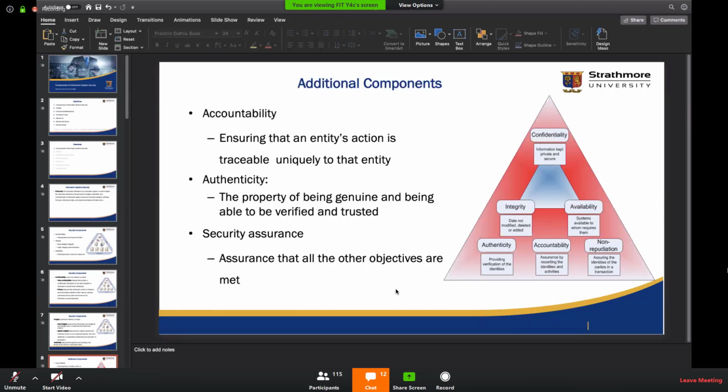So it's how safe the users think they are while using a system or an application. Because it's not very objective, we normally have multiple ways to try and quantify or to try and guarantee this assurance.